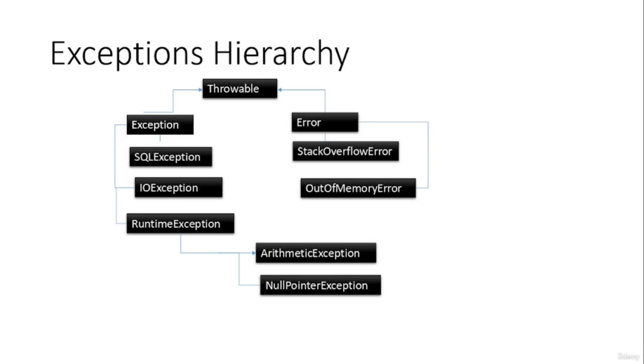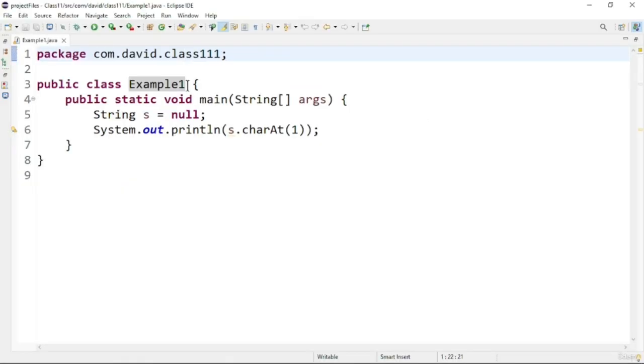Now let us see some programs in which some exceptions occur. In this program we will see some exceptions occurring. Here you can see the variable is initialized to null, and after that I am trying to print the length method. So this will throw an exception.